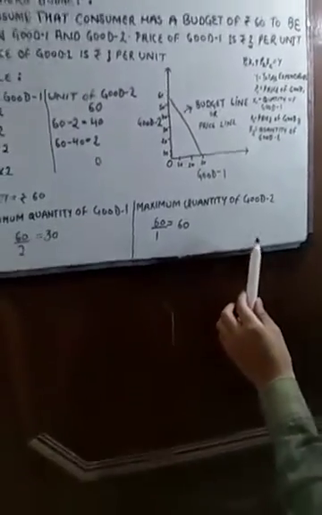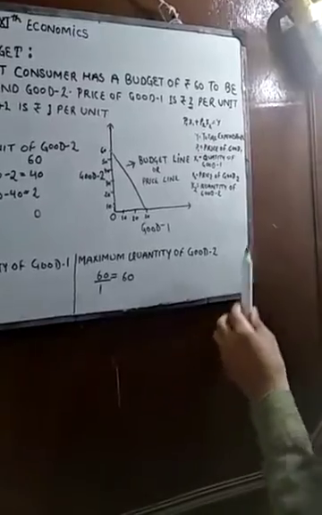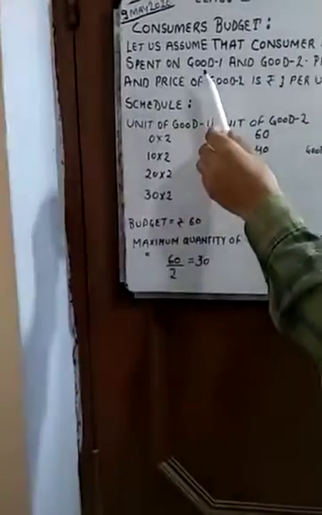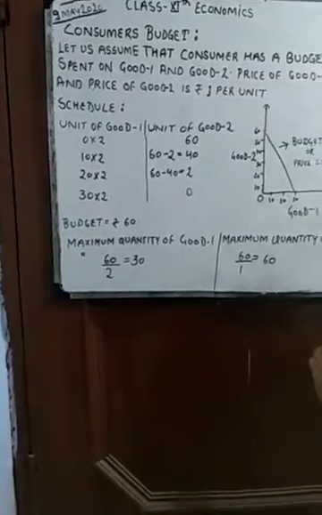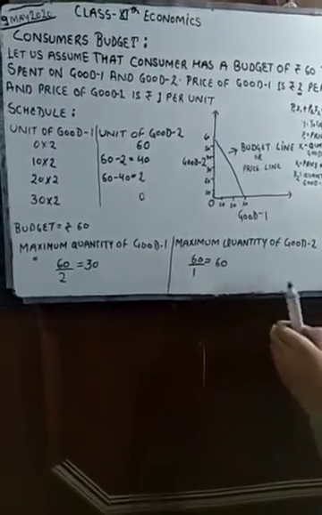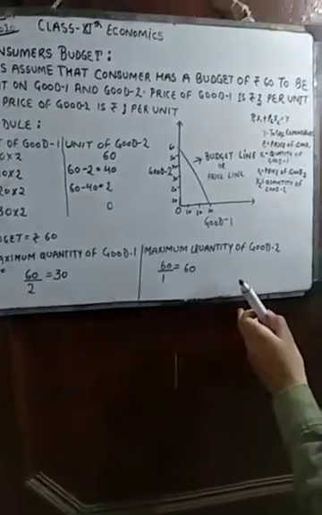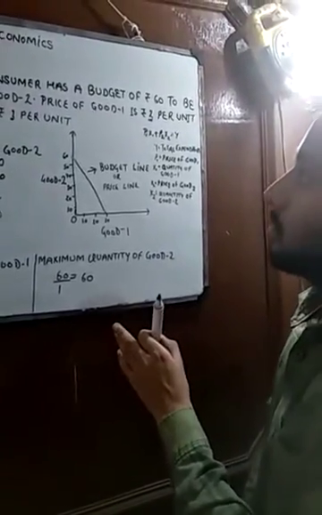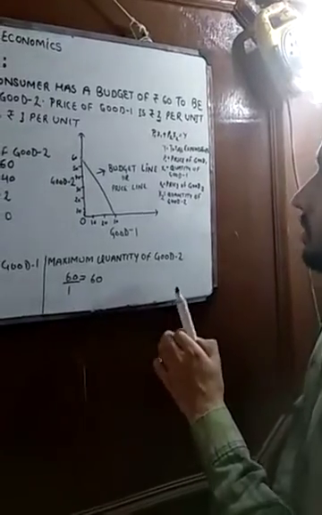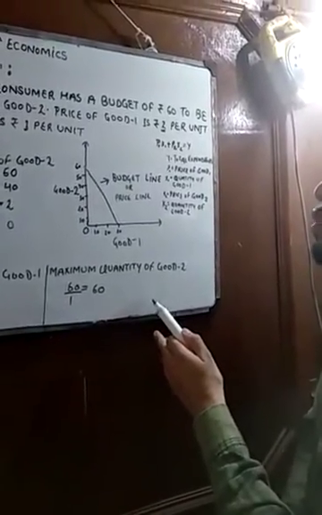We have taken a hypothetical example, to be spent on good one and good two. So this budget of rupees 60 has to be spent on good one and good two. The price of good one is rupees 2 per unit, which means that if you want to get one unit of good one, you need to spend rupees 2.